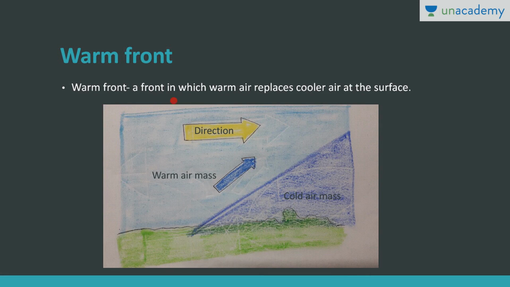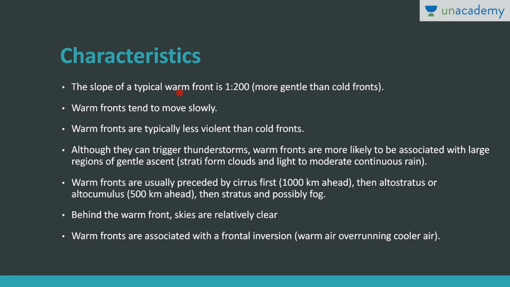In case of a warm front, warm air replaces cooler air at the surface, so the warm air mass is gradually uplifting here. This is the direction. So the warm air mass is replacing the cooler air at the surface. Now, what are the characteristics? The slope is more gentle. In the cold front it was 1 is to 100. Here in the warm front it is 1 is to 200. That is, it is more gentle than a cold front.